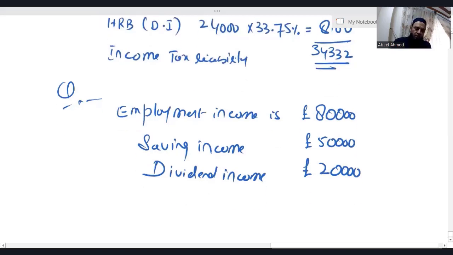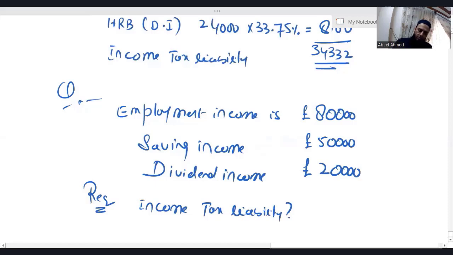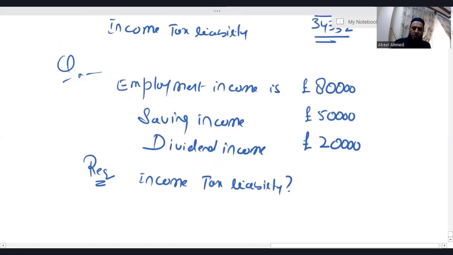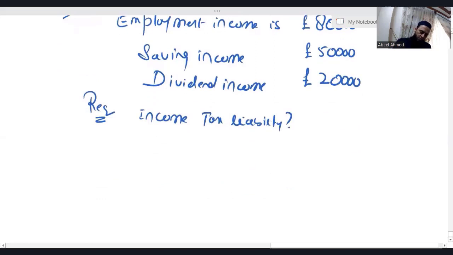So this is the only information: employment income is 80,000, saving income is 50,000, dividend income is 20,000. Requirement is income tax liability. Now listen, let me show you. We do not have any pension contribution in this question, okay?